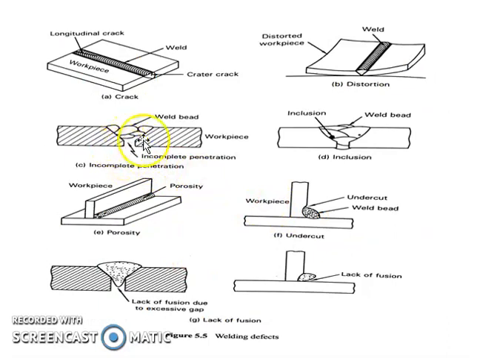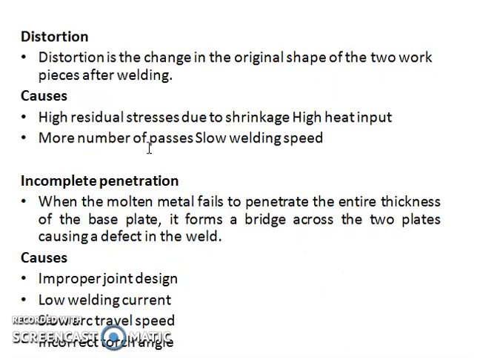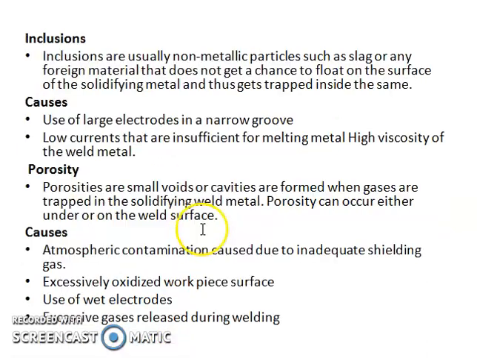Molten metal is not filled completely between the two workpieces. Why does it occur? Improper joint design, low welding current, slow arc travel speed, incorrect torch angle. So these are the reasons why incomplete penetration occurs.